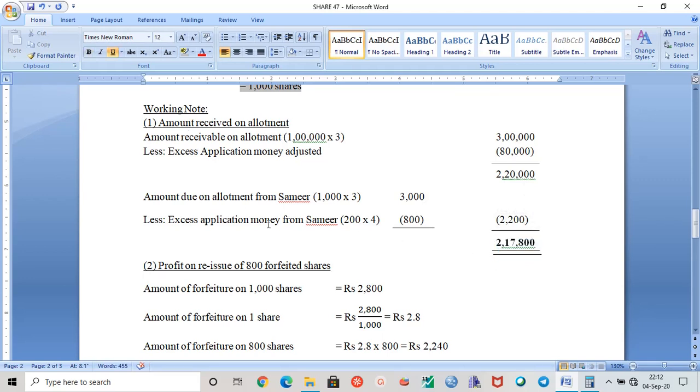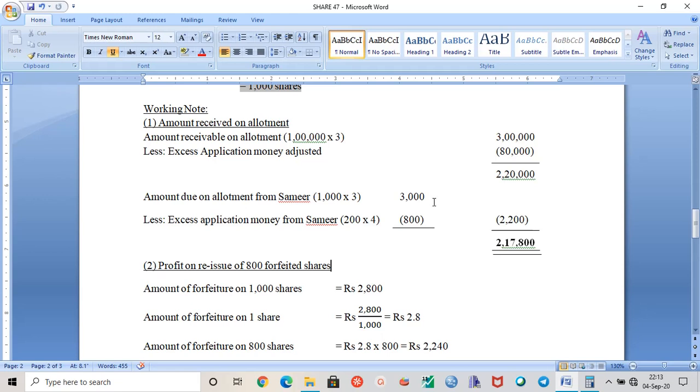So this way you can do the working note, or follow the method of working note which has already been prescribed in your book. But in question number 44, as I already mentioned in the video also, the method that has been used by the author will not fetch you the answer.